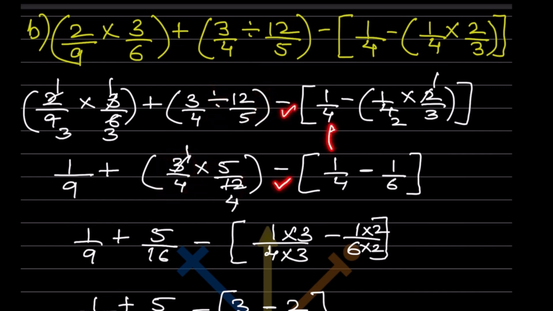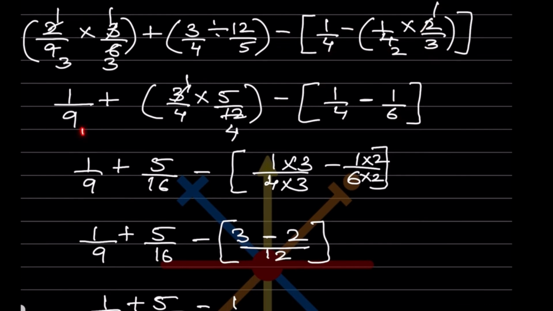Now let us go in the brackets here first. So this will be 1 by 4, this minus minus, and let us solve this bracket first. So this is multiplication, so 2 1s are, 2 2s are. So that is going to be 1 by 6. So now this we write as it is, 3 1s are, 3 4s are, because this is multiplication, so it is going to be 5 over 16. So this is 5 over 16.